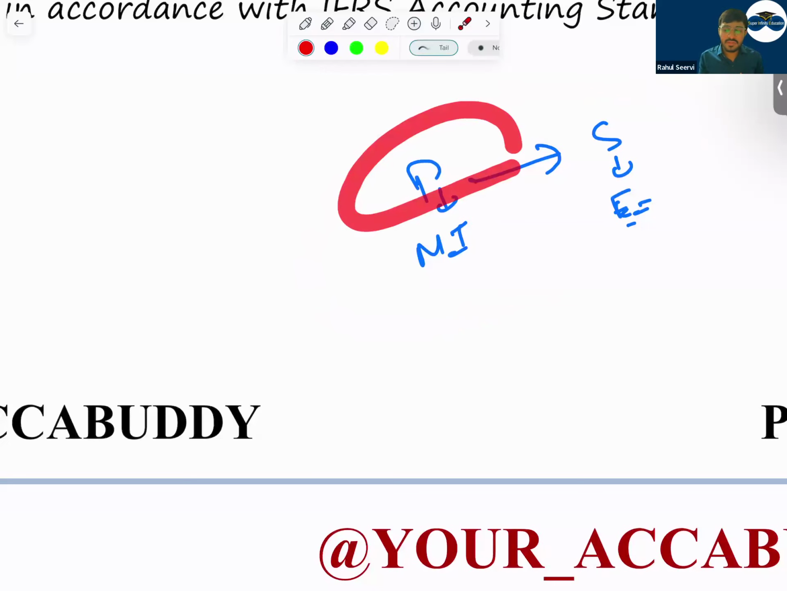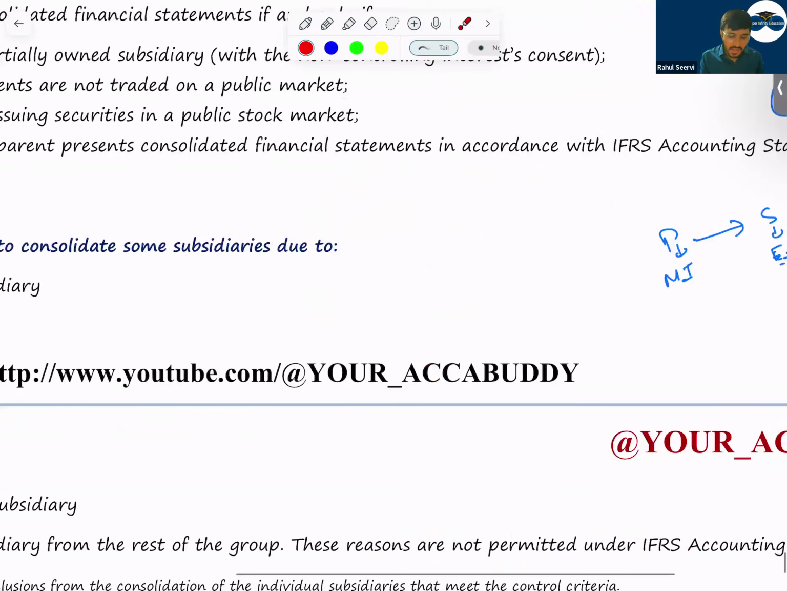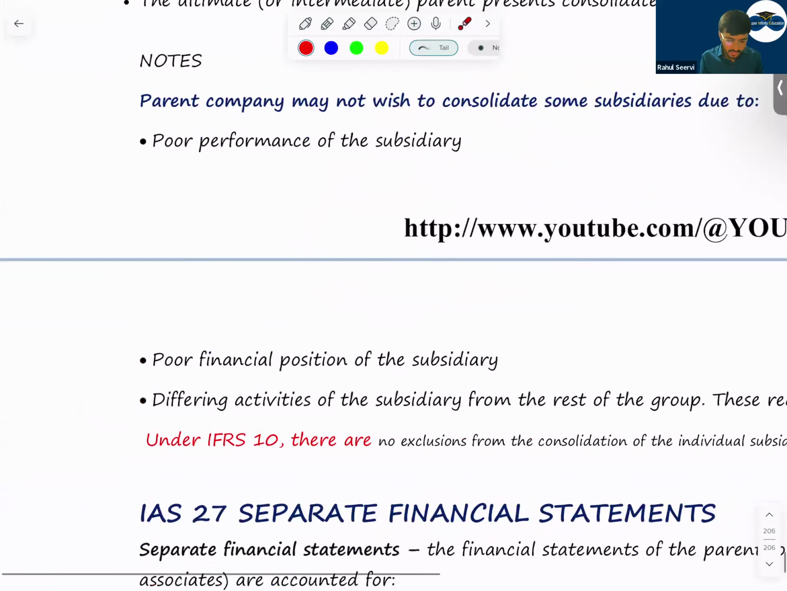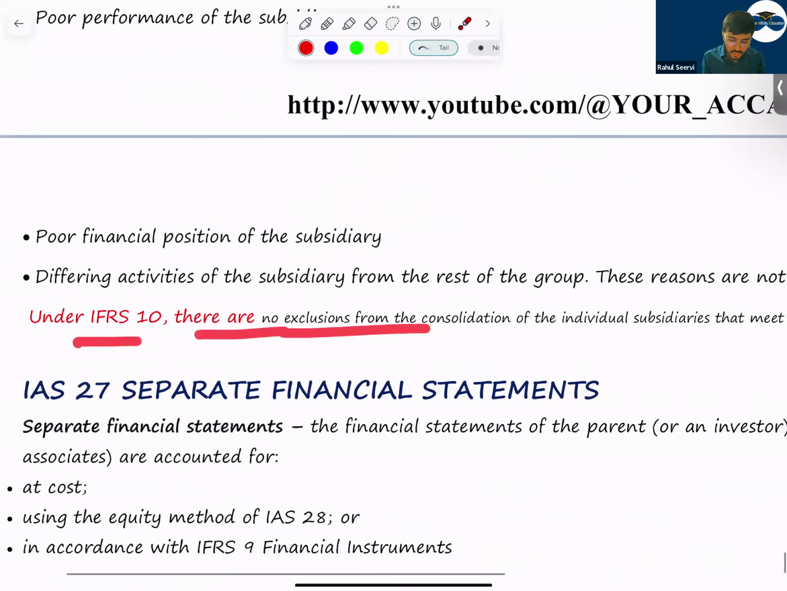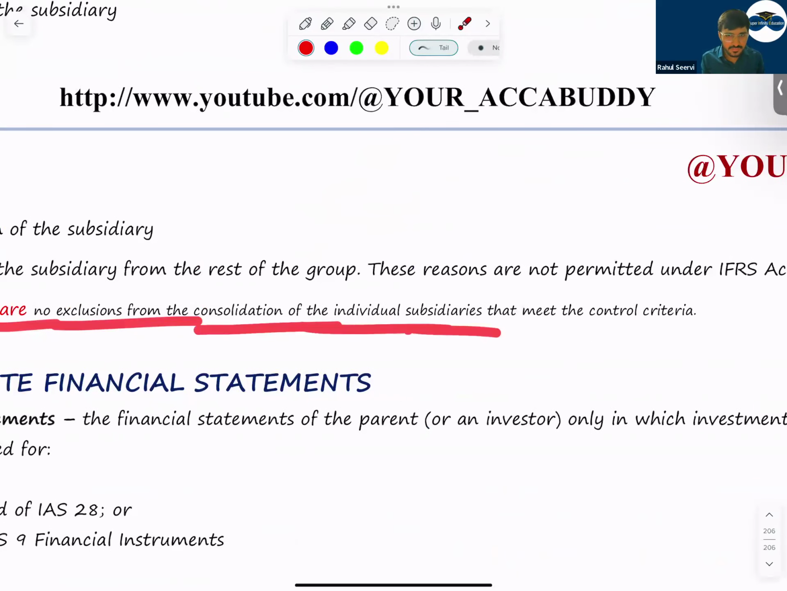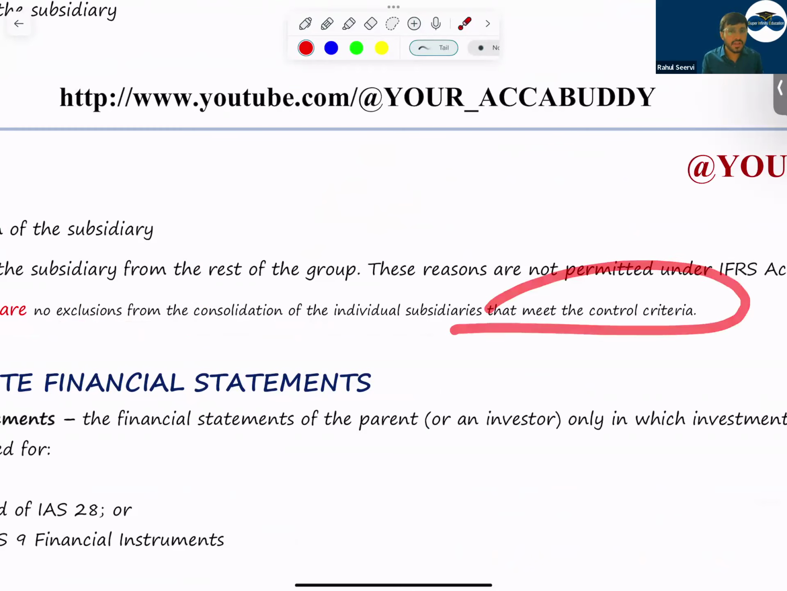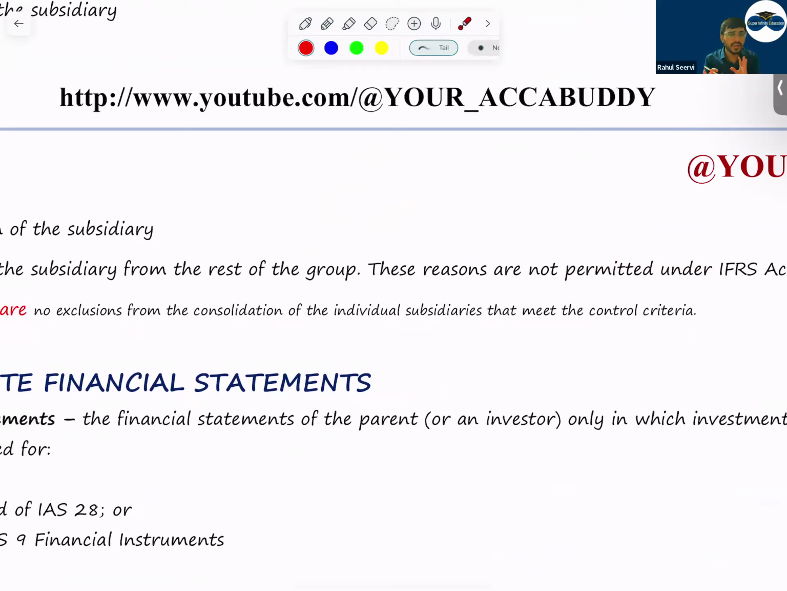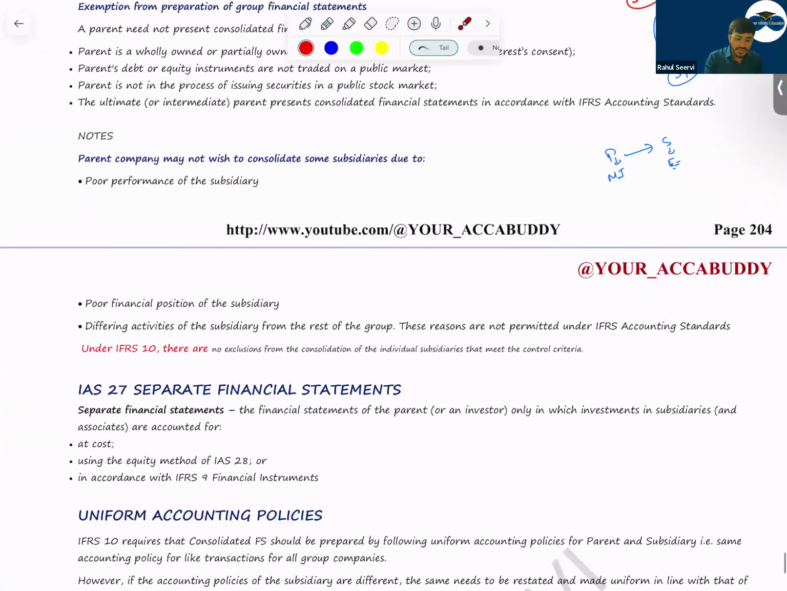Or the parent company will say that the company is in losses, so we will not consolidate. If we consolidate, the consolidated books will not look good. So they are doing manipulation. But IFRS 10 says there is no exclusion from consolidation of individual subsidiaries that meet the control criteria. If control is there, whether the company is good or bad, operating in some other country or in India, or a loss-making business, you have to do consolidation. Understood that?